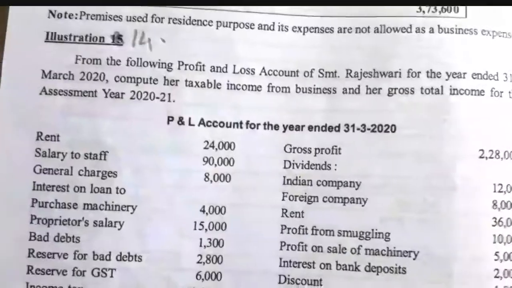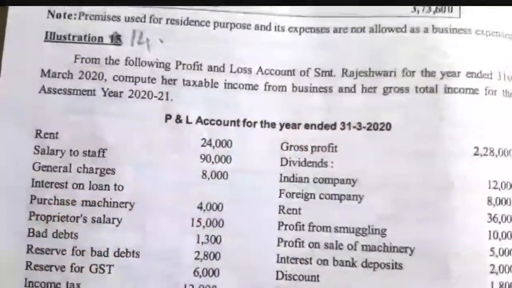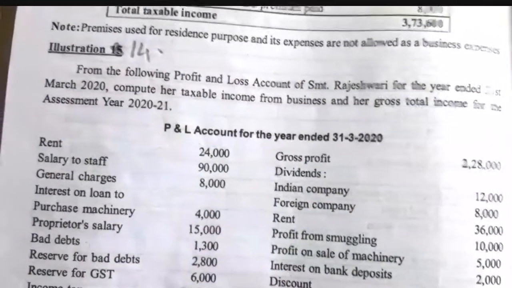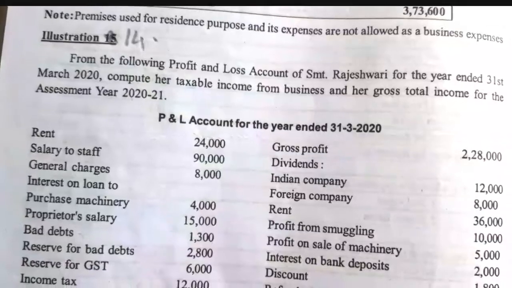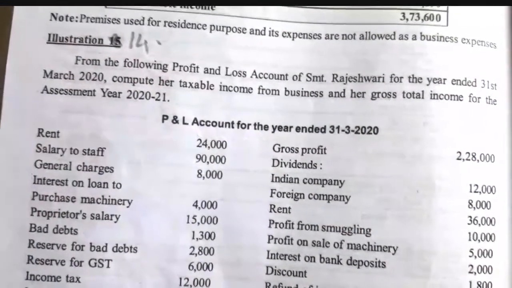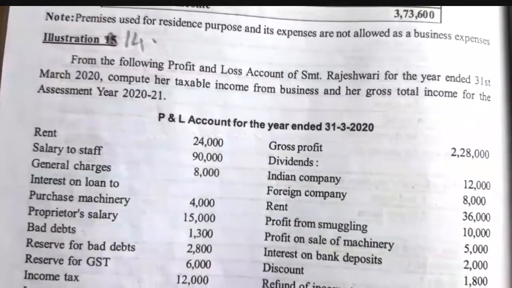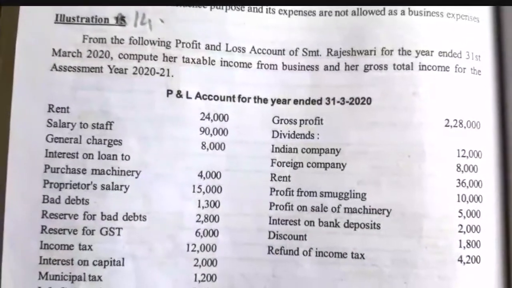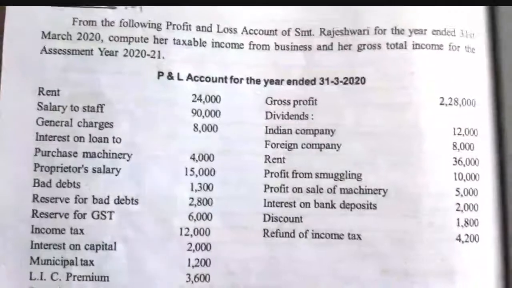Okay. Next, see the illustration number 14. See the illustration. From the following profit and loss account of Srimati Rajeshwari for the year ended 31st March 2020, compute her taxable income from business and her gross total income for the assessment year 2020-21. They have given the profit and loss account for the previous year.